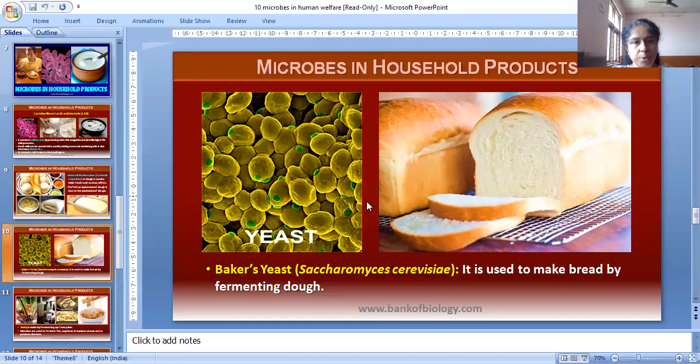Microbes in household products: baker's yeast, Saccharomyces cerevisiae. It is used to make bread by fermenting dough.